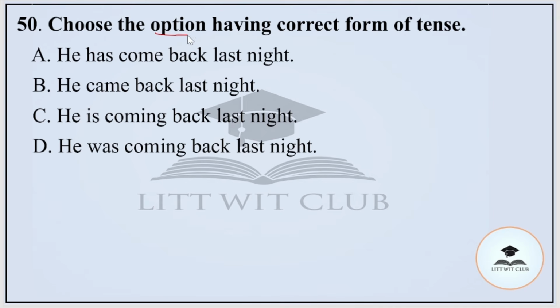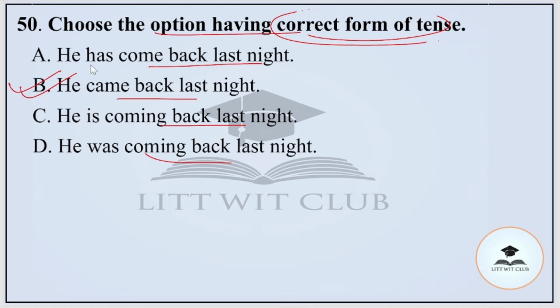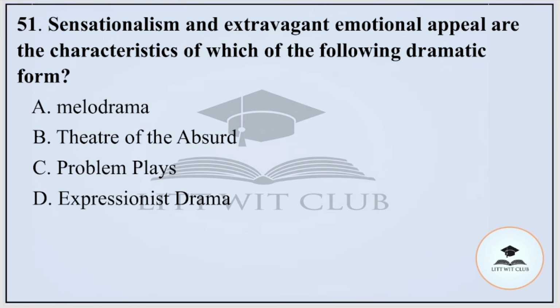Question number 50. Choose the option having the correct form of tense. Option A, he has come back last night. Option B, he came back last night. Option C, he is coming back last night. Or option D, he was coming back last night. And the correct option is option number B, that is he came back last night. Question number 51. Sensationalism and extravagant emotional appeal are the characteristics of which of the following dramatic forms? A, melodrama; B, theatre of the absurd; C, problem plays; or D, expressionist drama. And the correct option is option number A, that is melodrama.